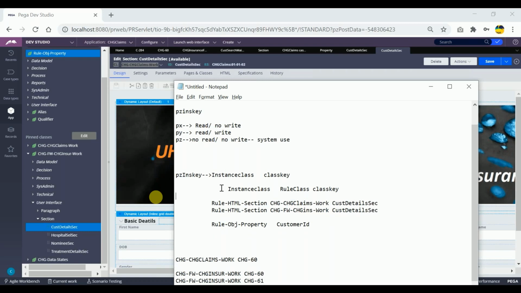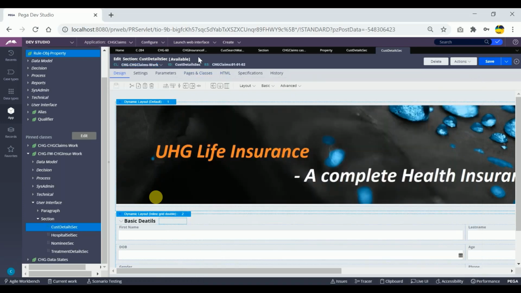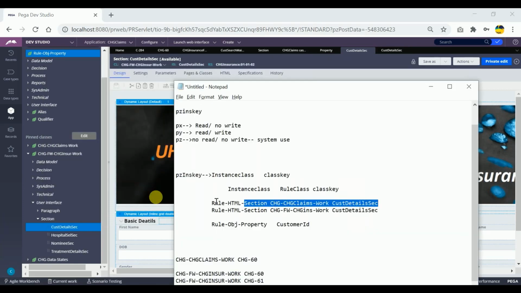So PRPC has made a few modifications to the pzInsKey definition so that from wherever we are calling this, we'll be including this rule class also. So the pzInsKey of this particular rule should be rule HTML section, space, this particular class, space, this one, and for this, pzInsKey will be rule HTML section, space, this particular rule class, space, this one. So all the time we're getting this value unique.